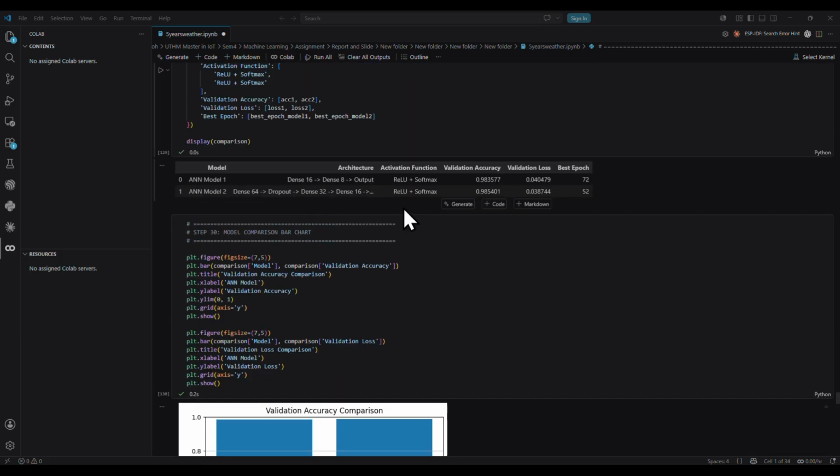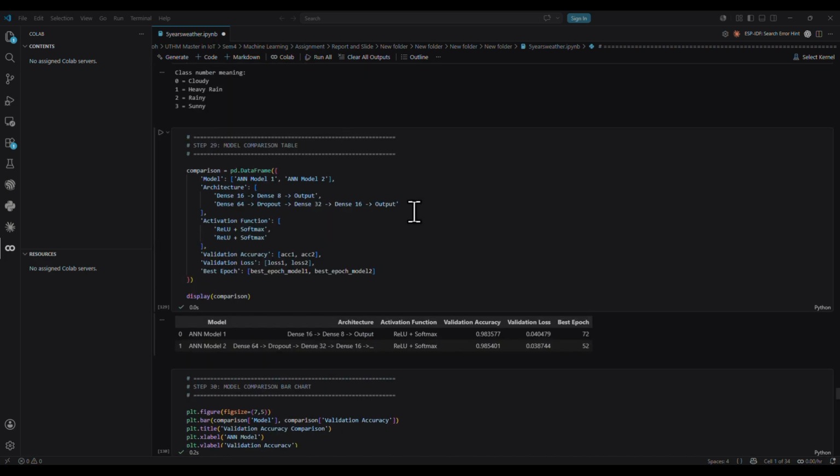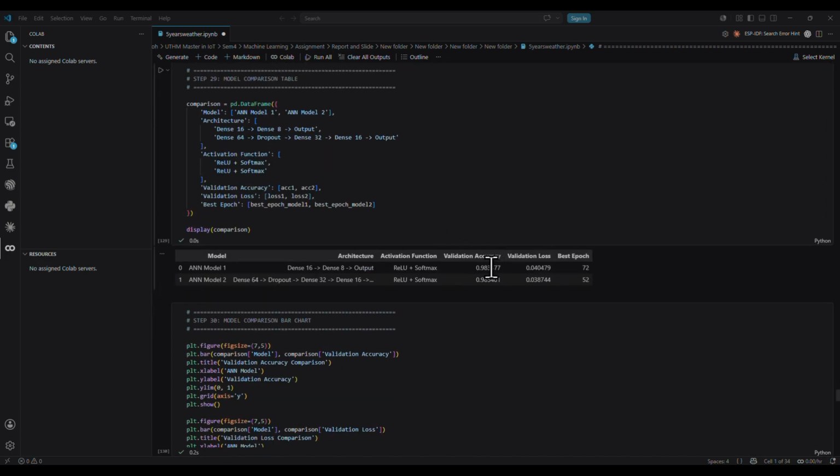Lastly, in steps 29 and 30, we compile all results into a comparison table and bar chart, giving a clear side-by-side view of both models across all four metrics.